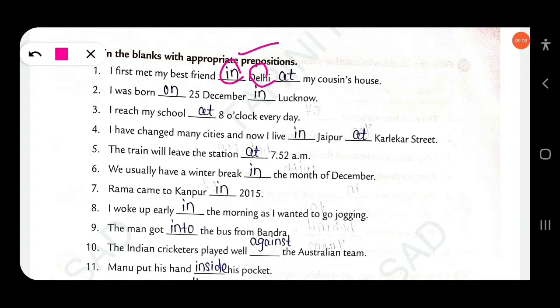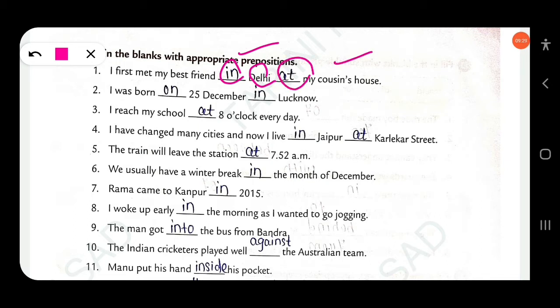I first met my best friend in Delhi. As you know, we also use "at" before a specific address. He lives at SBI Link Road. Okay, we can say for a specific address we use "at", not "in". I first met my best friend in Delhi at my cousin's house.